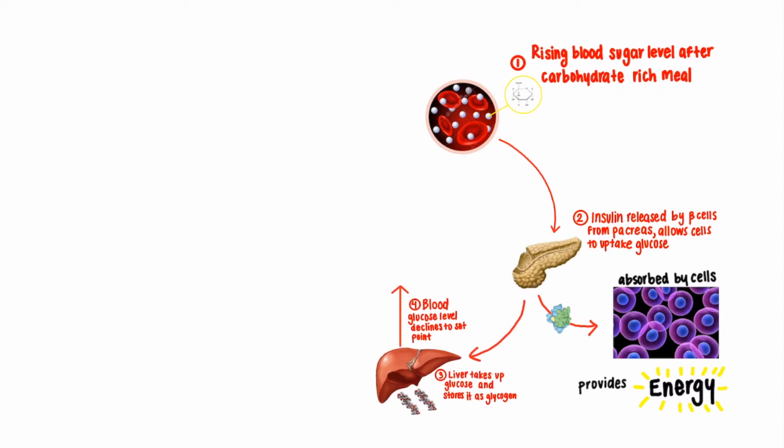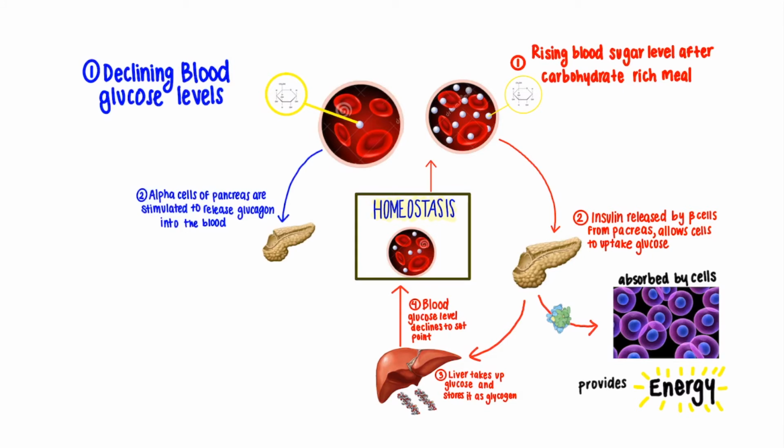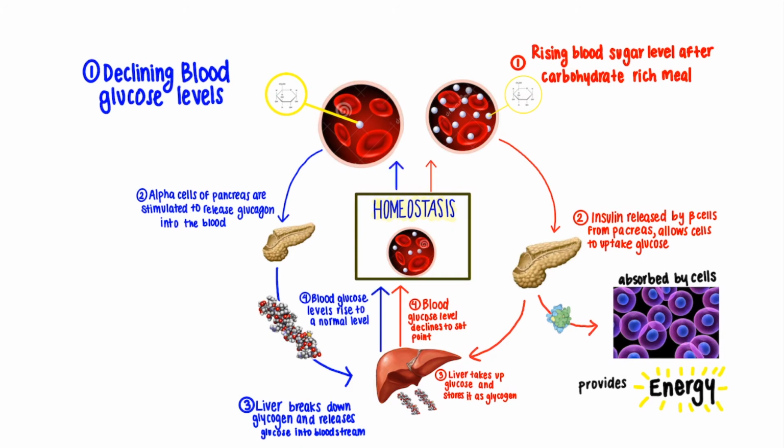After the cell has absorbed glucose, the liver then takes up any remaining glucose and stores it as glycogen, bringing the glucose levels down to a healthy level. When blood glucose levels drop, alpha cells in the pancreas stimulate the release of glucagon into the blood. The liver breaks down glycogen and releases glucose into the bloodstream, bringing sugar levels up to a healthy level.